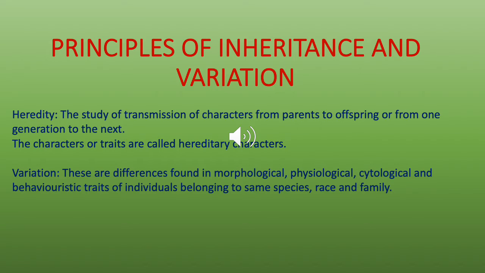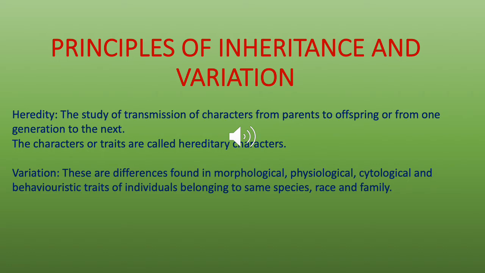Now, coming to variation. These are differences found in morphological, physiological, cytological, and behavioristic traits of individuals belonging to the same species, race, and family. For example, in your family, you and your sibling are similar yet different.